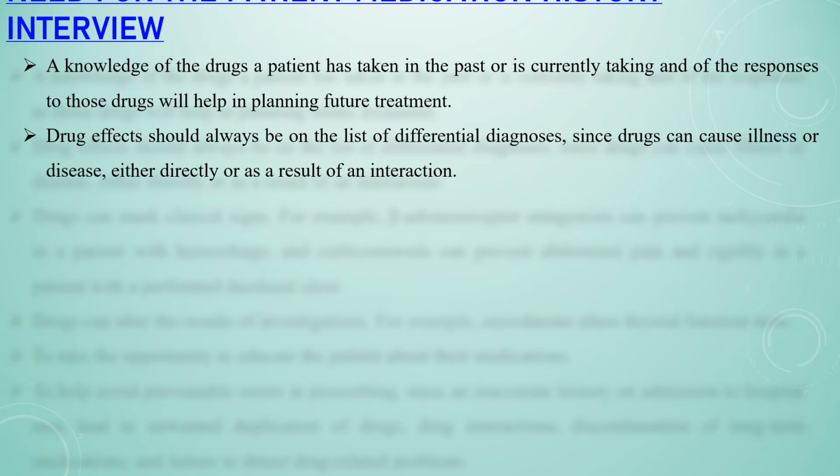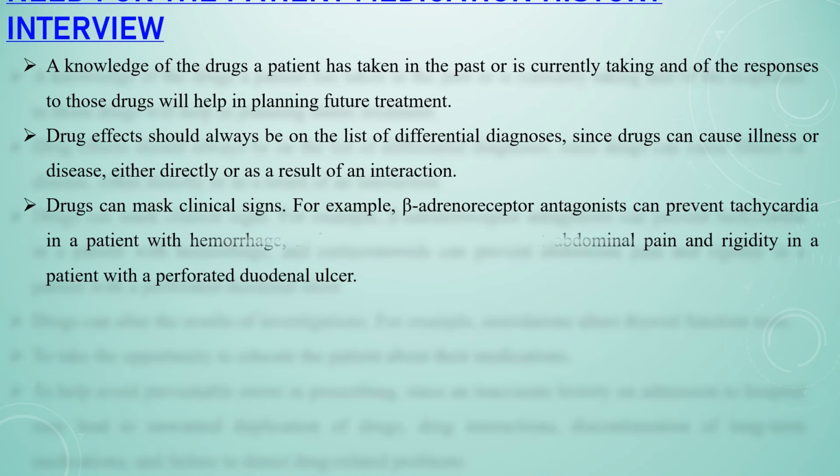Drug effect should always be on the list of differential diagnosis, since drugs can cause illness or disease either directly or as a result of interaction. So we need to find out the root cause analysis, who is the culprit for producing the illness, either the disease or the drug. Drugs can mask the clinical signs. For example, beta-adrenoreceptor antagonists can prevent the tachycardia in a patient with hemorrhage, and corticosteroids can prevent the abdominal pain and rigidity in a patient with a perforated duodenal ulcer.